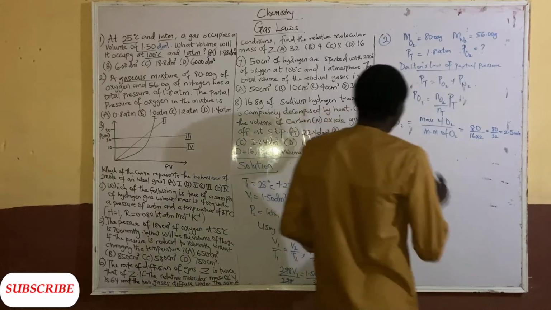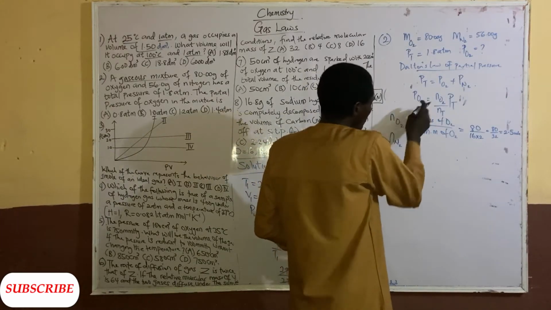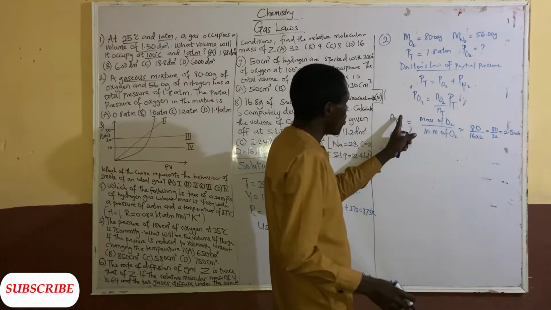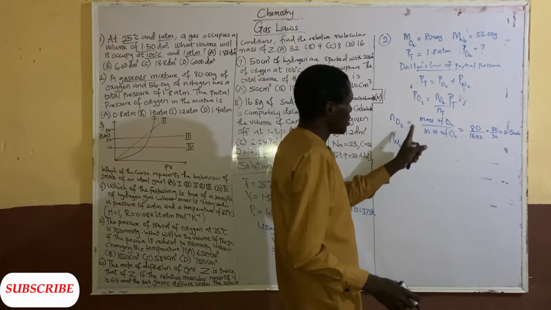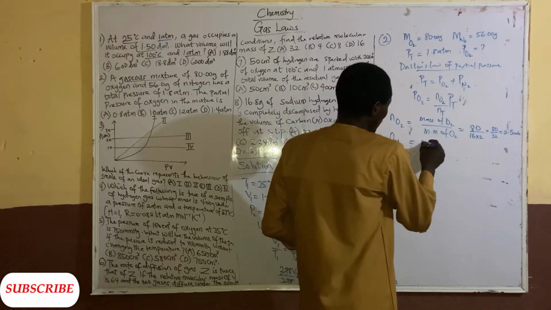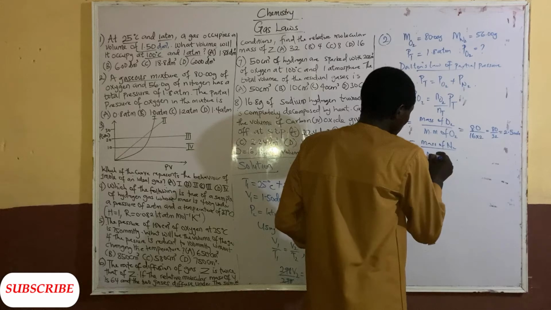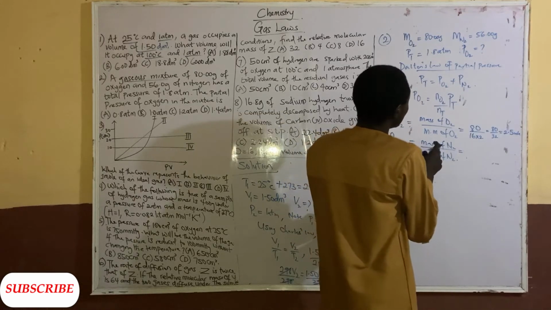Also, the number of moles of nitrogen, because we need that of nitrogen to calculate NT. We add NO2 plus NN2 to get NT. So we have the mass of nitrogen over the molar mass of nitrogen, which is equal to the molar mass of nitrogen is what?